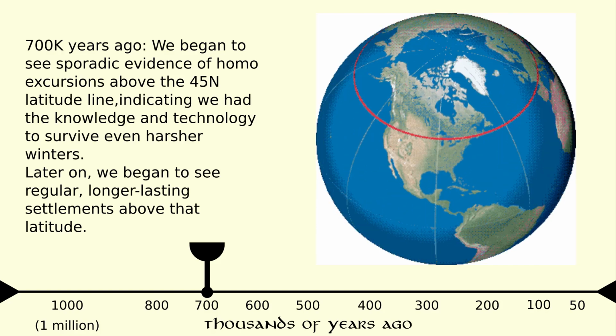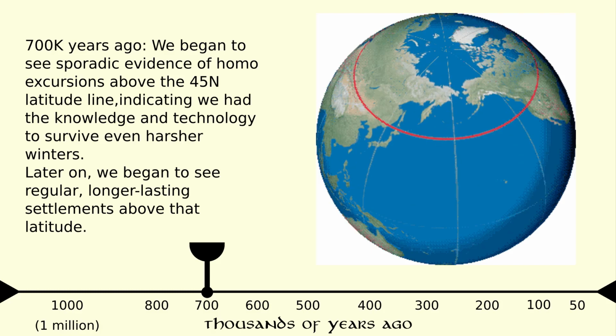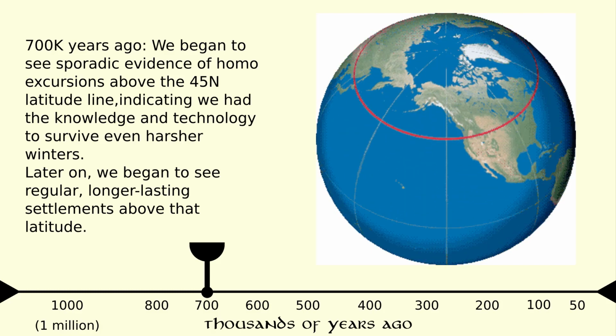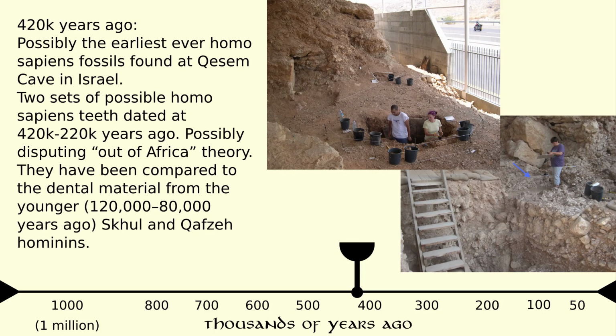500,000 years ago, the first fossil evidence of spear use and hafting, which is cutting stone heads to go on spears rather than just using pointy sticks. Now remember, during this time, over hundreds of thousands of years ago, there was a genetic split developing in the lineage, and now we start to see Homo sapiens show up, right? 420,000 years ago, the first ever Homo sapiens-like fossils found in Kesem Cave in Israel.